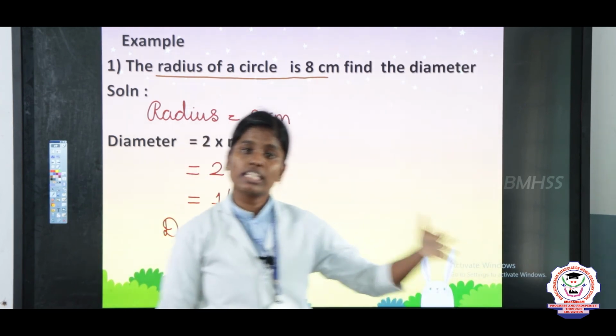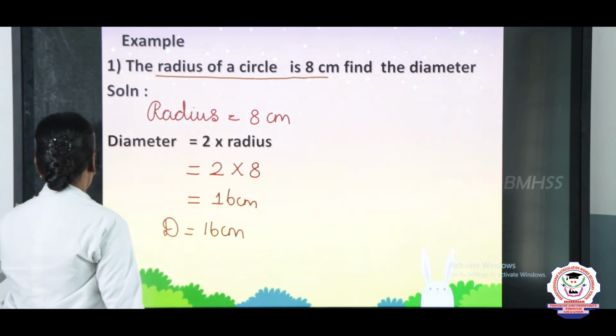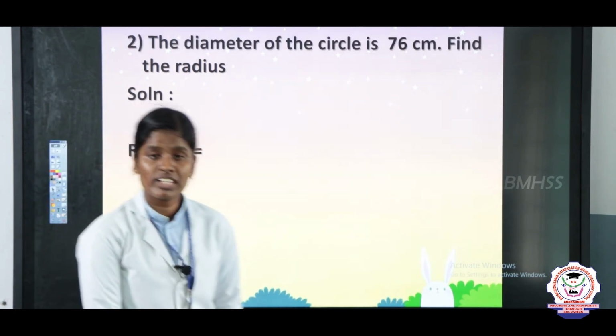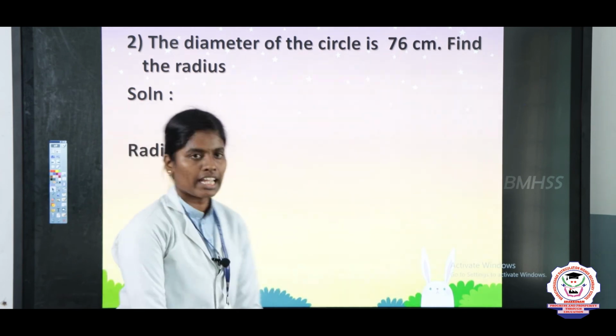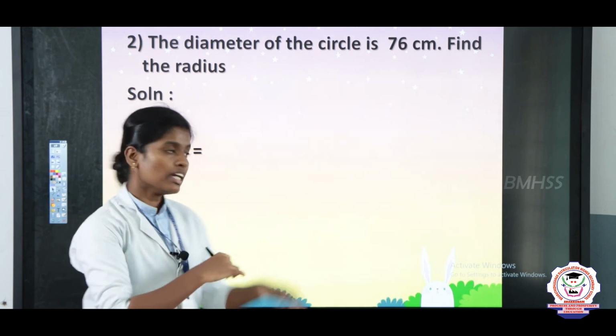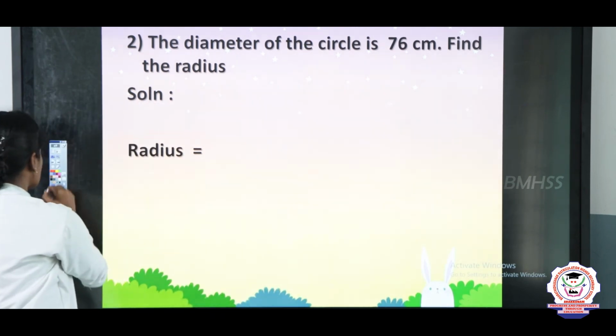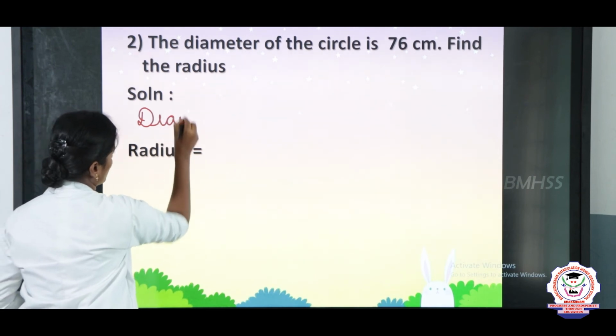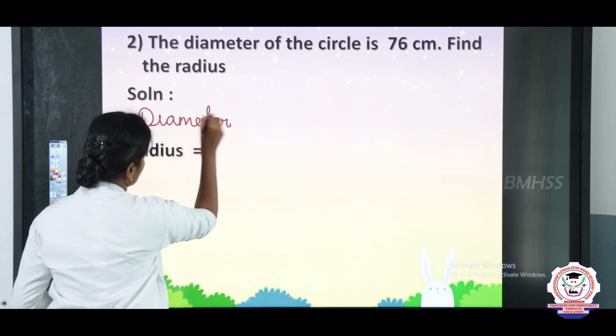Next, we are going to see another example. The diameter of the circle is 76 centimeter. Find the radius. So, write the diameter value is 76 centimeter.